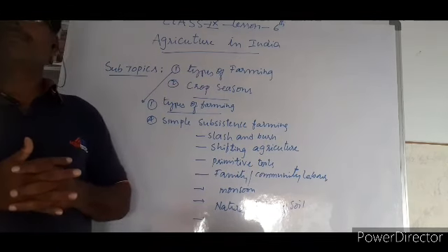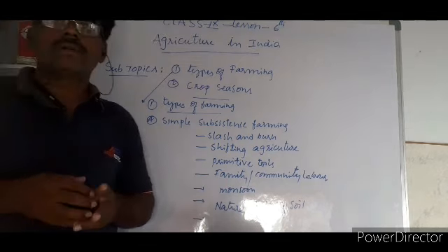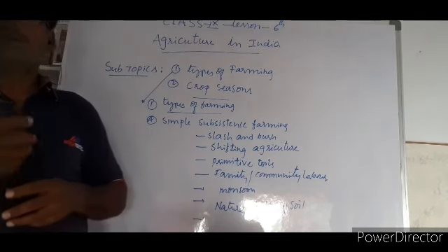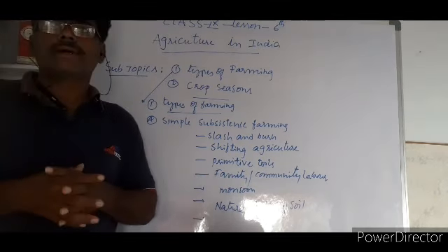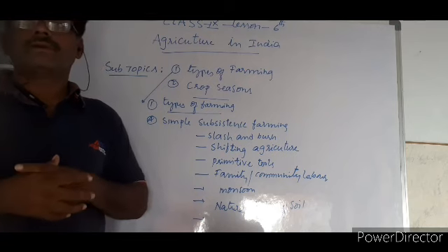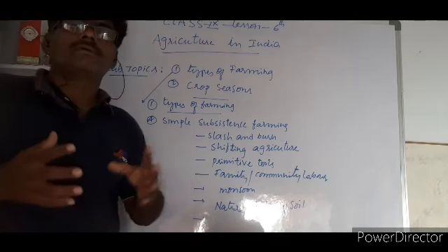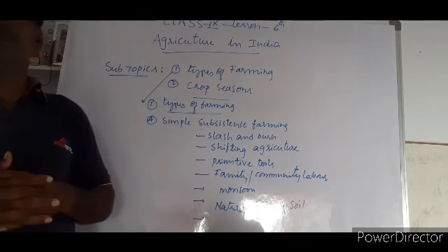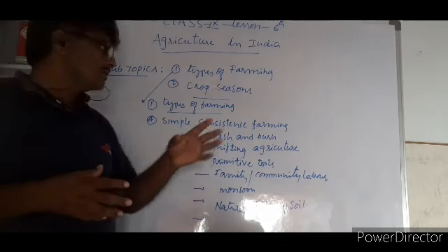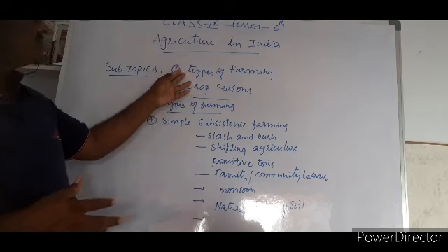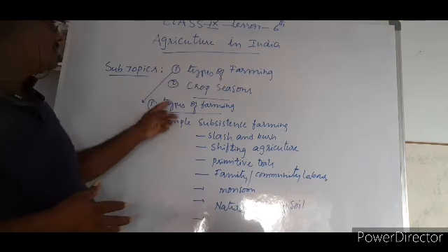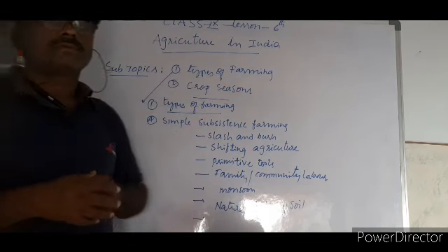Indians are depending on agriculture. Most of the people live in rural areas, and 90% of people in rural areas depend on agriculture. It is the primary activity, the main activity of these people. So different farming methods are followed in different parts of the country. Talking about this, the first one is types of farming. There are two types of farming we can find.